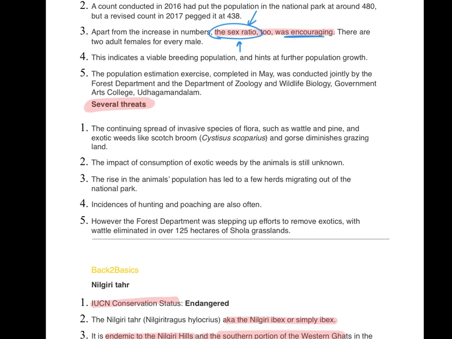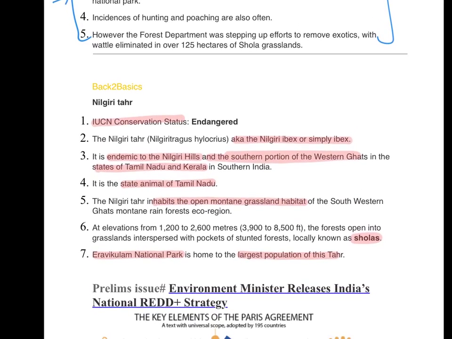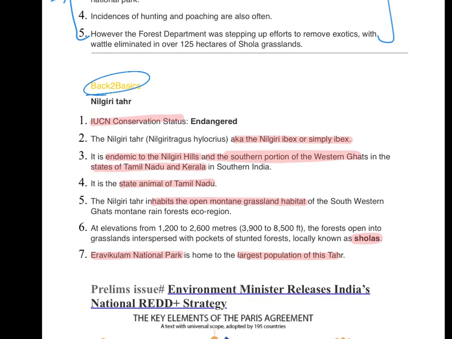Okay, on a more serious note, these are the threats which Nilgiri Tar faces, can be asked in prelims. Please go through them. Coming to the back to basics part, the IUCN status, the official status is endangered, and it is also known as Nilgiri ibex or simply ibex. Simply is not the official name, all right? Ibex is. So don't expect simply to precede ibex in your option.